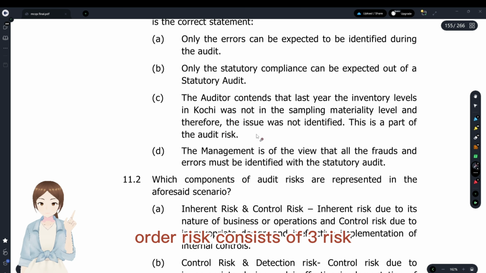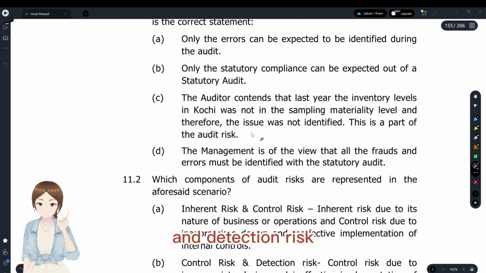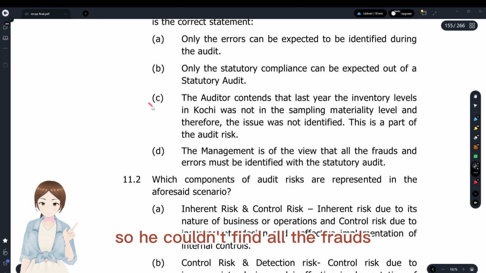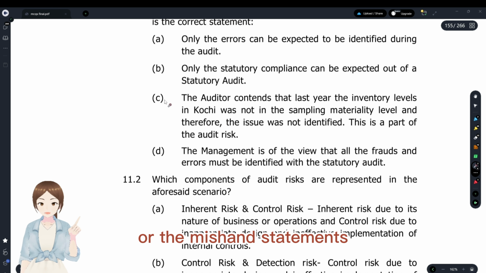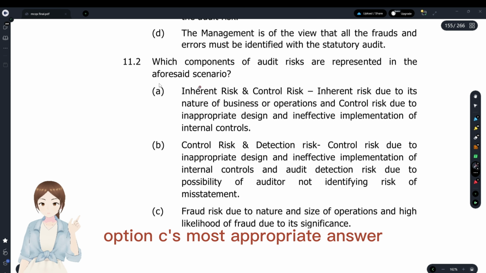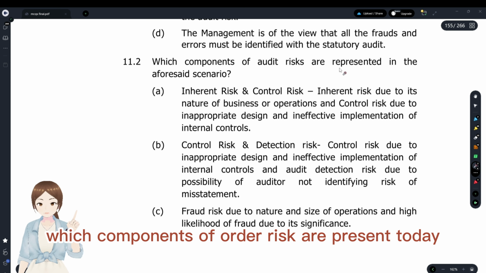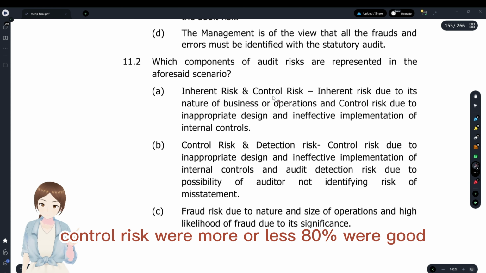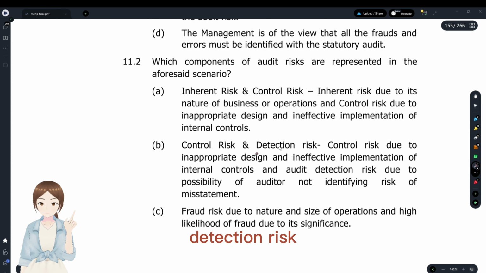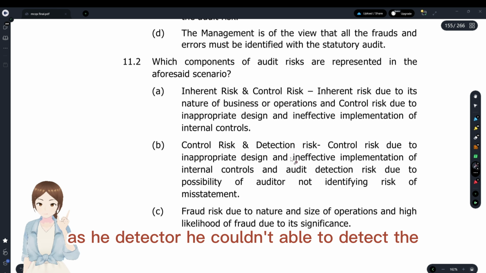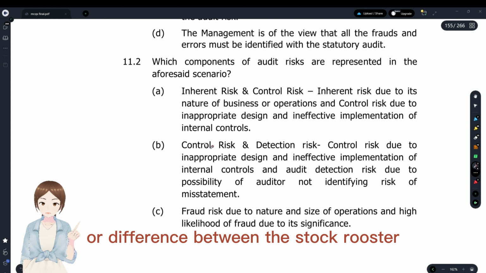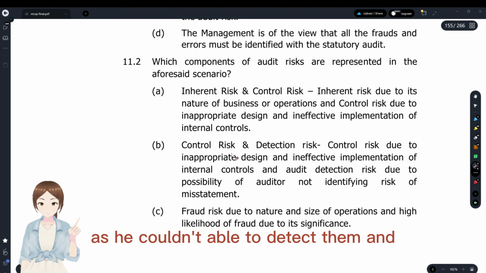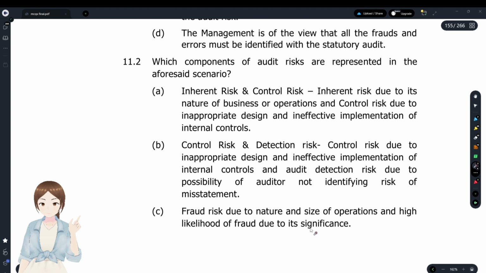Audit risk consists of three risks: inherent risk, control risk, and detection risk. As there is an inherent risk of audit, he couldn't find all the frauds or the misstatements. Option C is the most appropriate answer. Which components of audit risk are represented in the scenario? Inherent risk, yes. Control risk, no. Control risk was more or less 80% good. Detection risk, yes. He couldn't detect the difference between the stock register and what was adjusted in miscellaneous P&L account. So option B is the most appropriate answer, as he couldn't detect them, and control risk also.